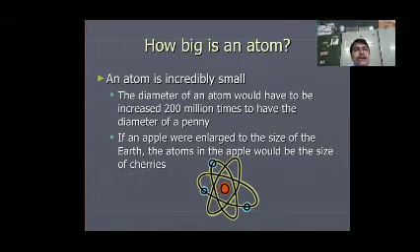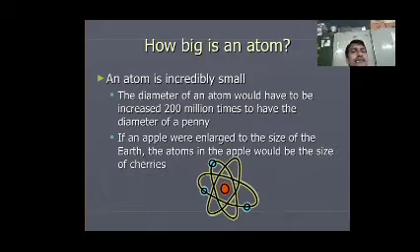If an apple were enlarged to the size of the earth, the atoms in the apple would be the size of cherries.